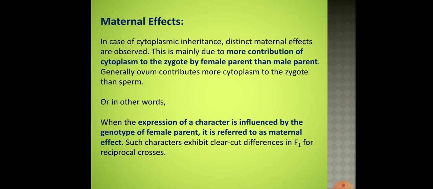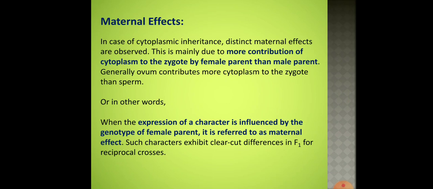Or in other words, to put it simply, when the expression of a character is influenced by the genotype of a female parent, it is referred to as maternal effect. So such characters exhibit clear-cut differences in F1 for reciprocal crosses, that you will understand when we learn with an example.